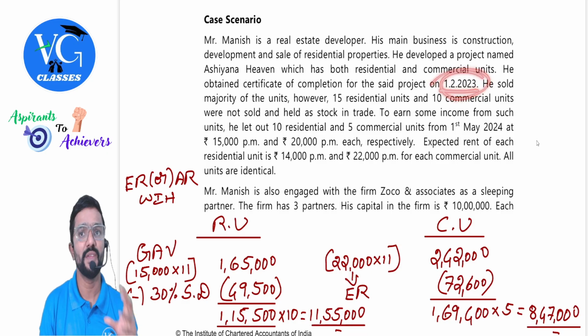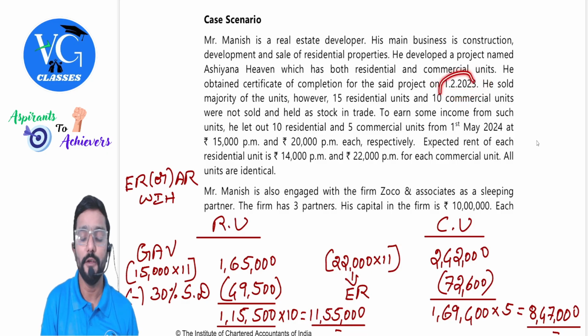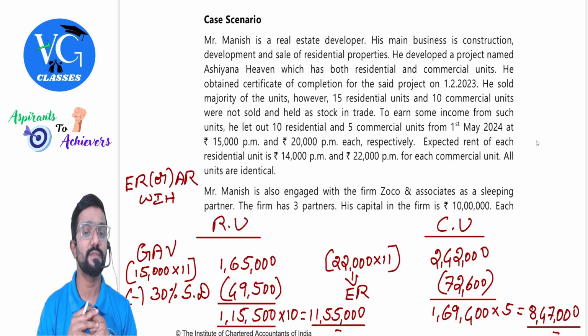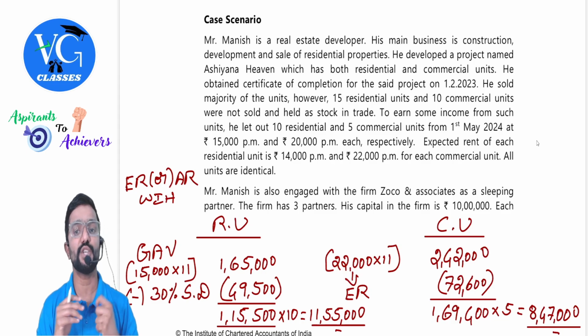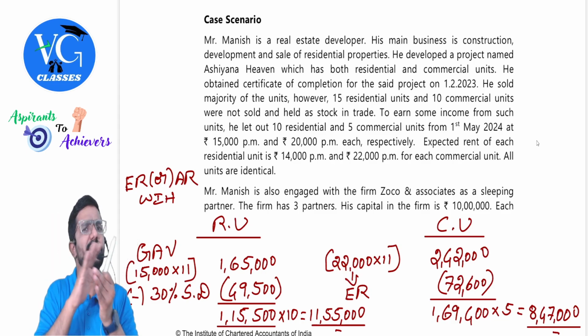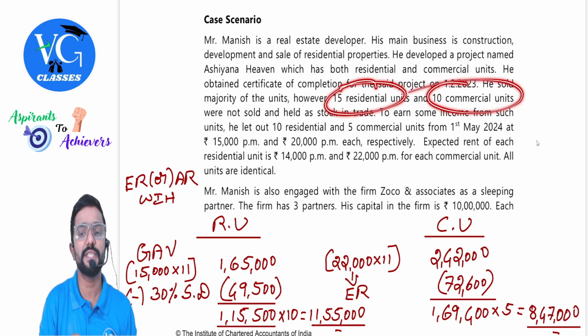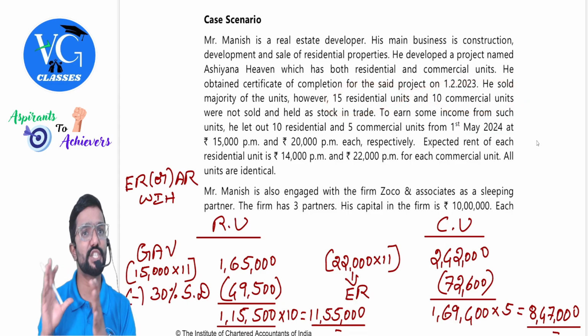Guys, the date is important. He sold the majority of the units, however, 15 residential units and 10 commercial units were not sold and held as stock in trade. Means whatever he has constructed, he sold most of them, but 15 residential units and 10 commercial units remained vacant as stock in trade.